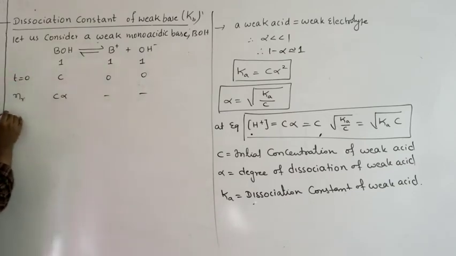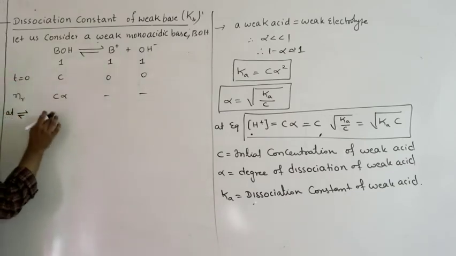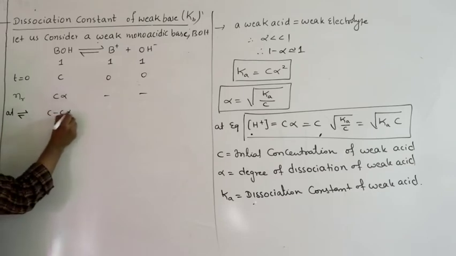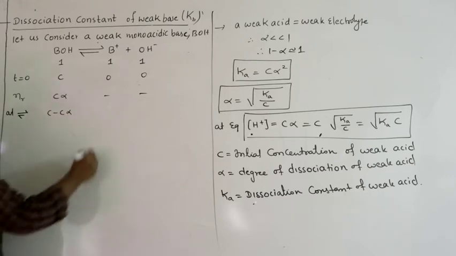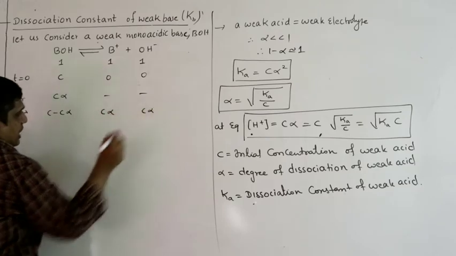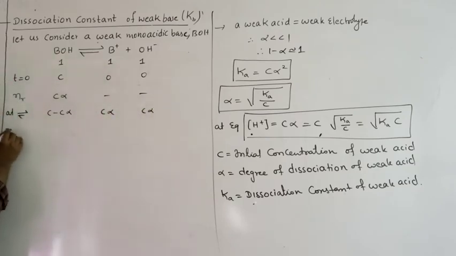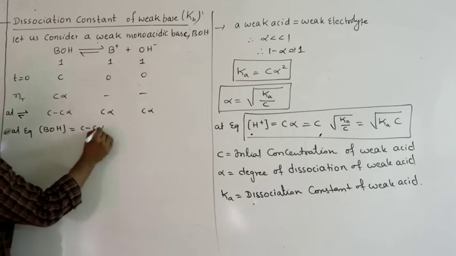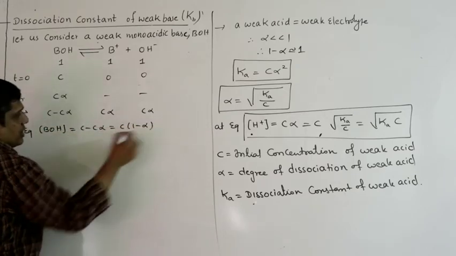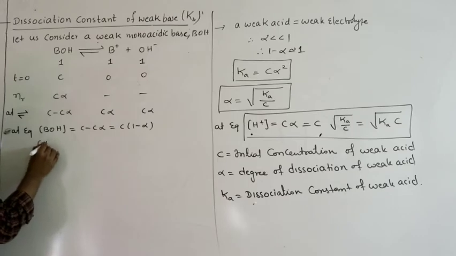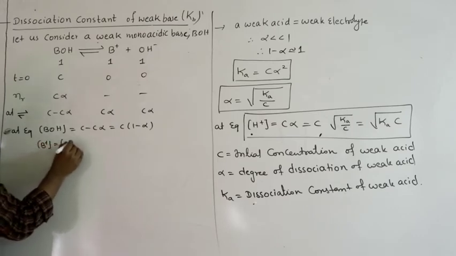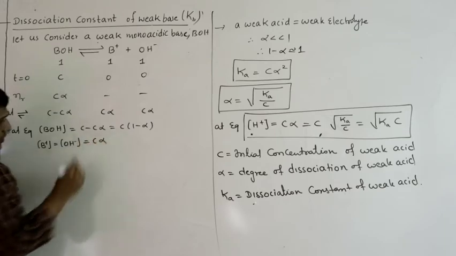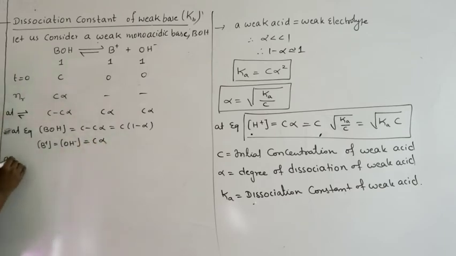After C alpha moles are dissociated at equilibrium, the concentration will be C minus C alpha of BOH, and B plus it is C alpha, C alpha. So applying the law of chemical equilibrium, at equilibrium the concentration of BOH is C minus C alpha, that is C into 1 minus alpha, and B plus is C alpha.